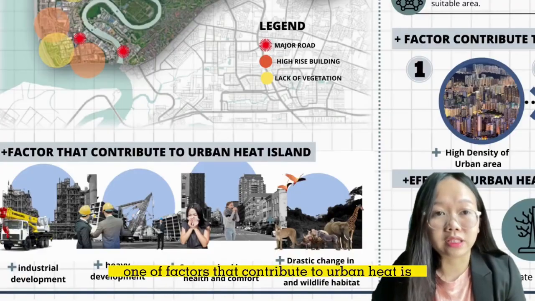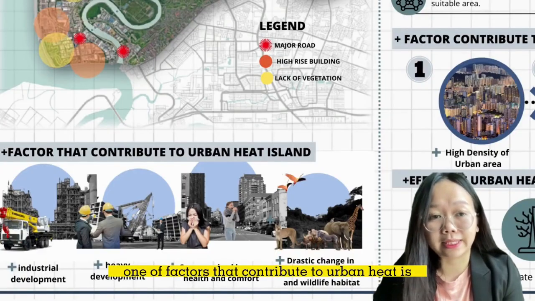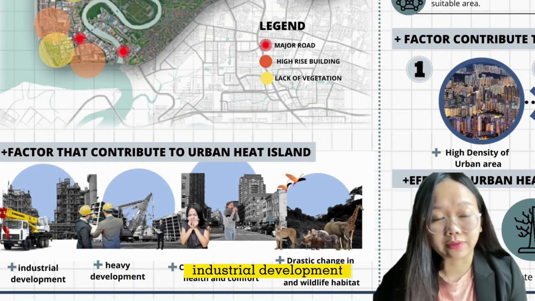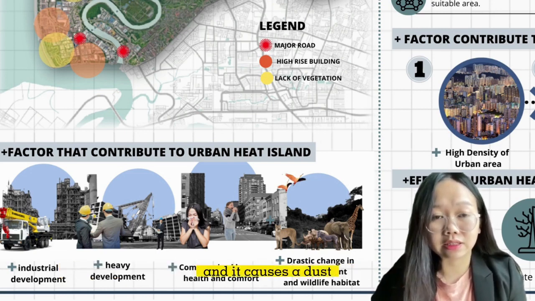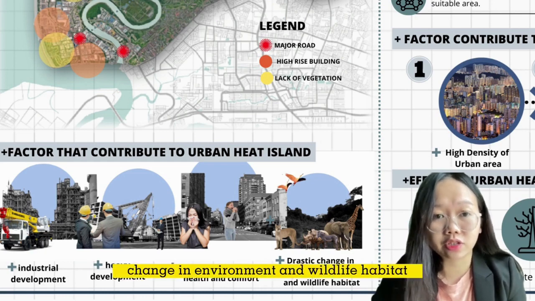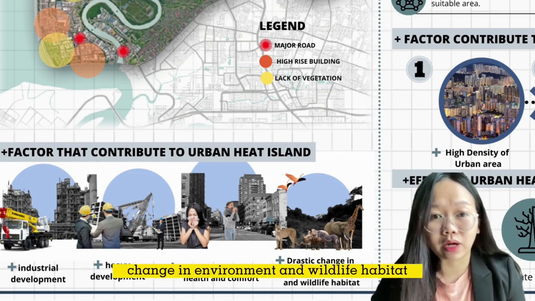One of the factors that contribute to urban heat is industrial development, heavy development, and it compromises human health and comfort, and causes drastic change in the environment and wildlife habitat.